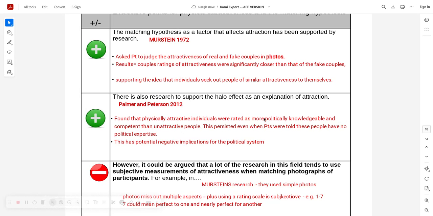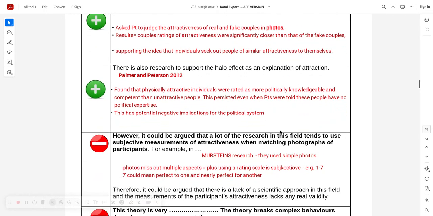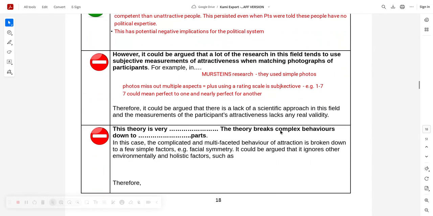Physically attractive individuals rated more politically knowledgeable and competent than unattractive people. This persisted even when they were told they have no political expertise. Very useful point here, yeah? However, it could be argued that a lot of research in the field tends to use subjective measurements. We know that some of the research methods often use self-reports, which can be affected and riddled with problems with social desirability bias and demand characteristics, which questions its validity, which means we must question the physical attractiveness as a true factor in